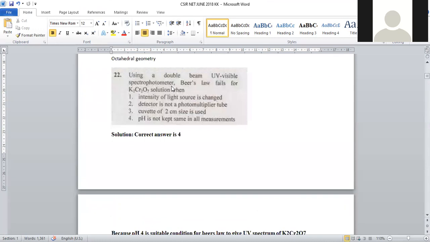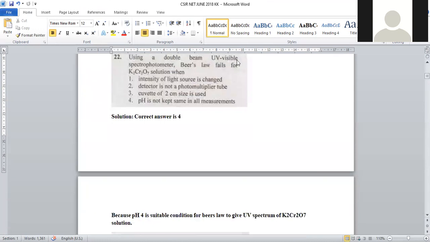Now let us move on to question number 22. Using a double beam UV visible spectrophotometer, Beer's law fails for potassium dichromate solution when? Okay, so in a UV visible spectrophotometer, in general, this compound will give signals. But when only one type of condition is applied, then the signals are not given.